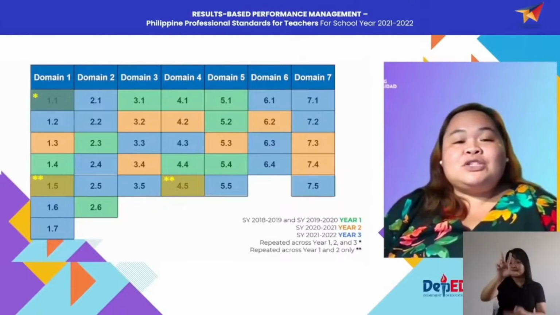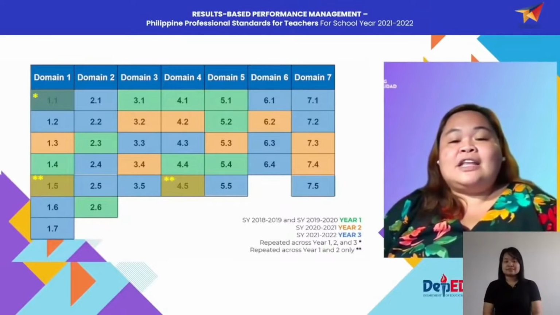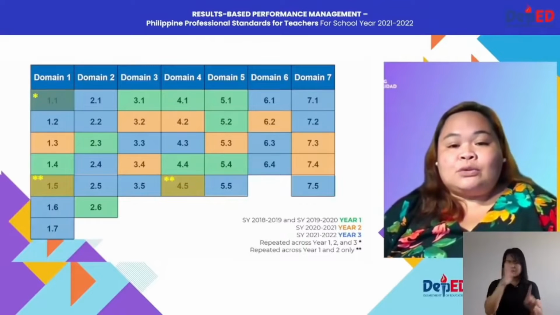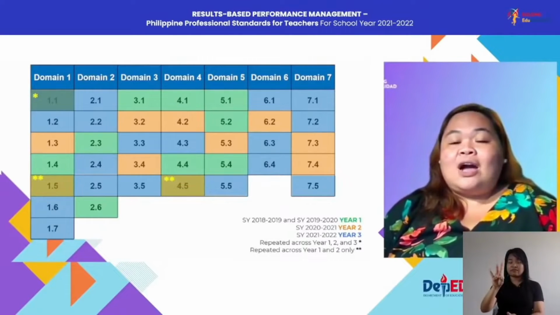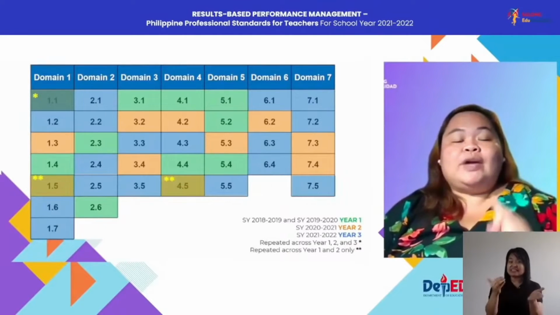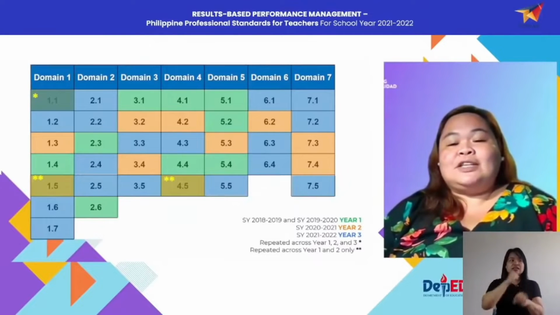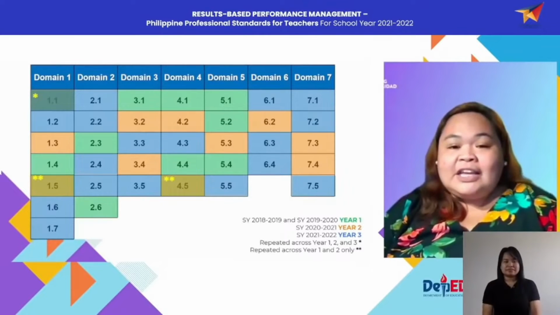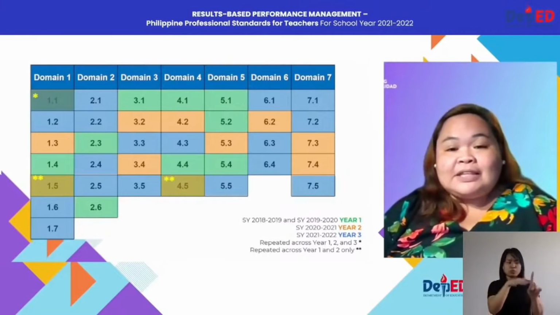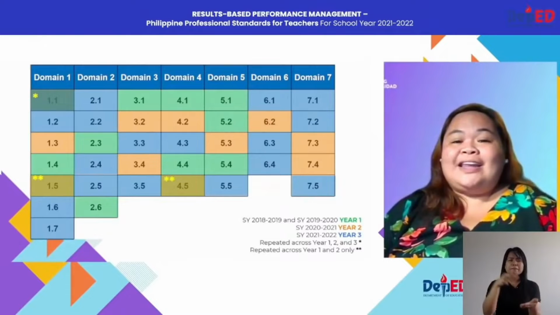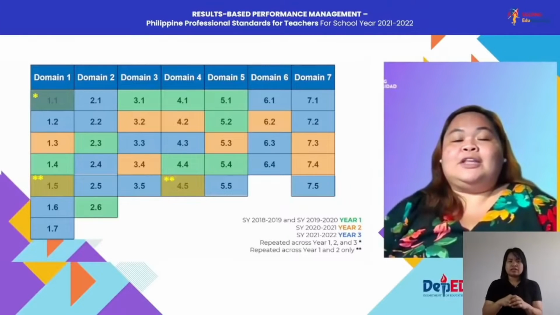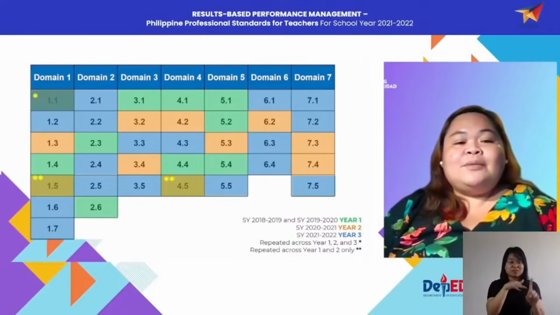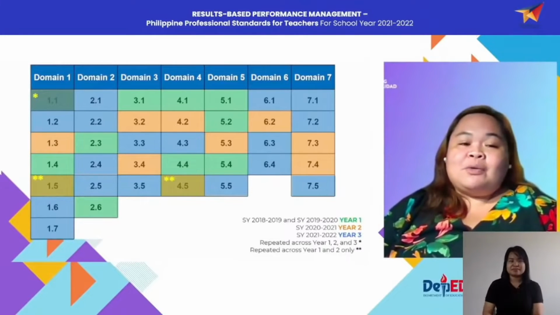But to mention po and to emphasize that there are indicators within the 37 indicators that were repeated across year 1, year 2, and year 3. So yan po yung mapapansin nyo po with a single asterisk. And there are indicators as well that were repeated po across year 1 and year 2. So yan po yung makikita nyo po na indicators with double asterisk. So moving on with our discussion.